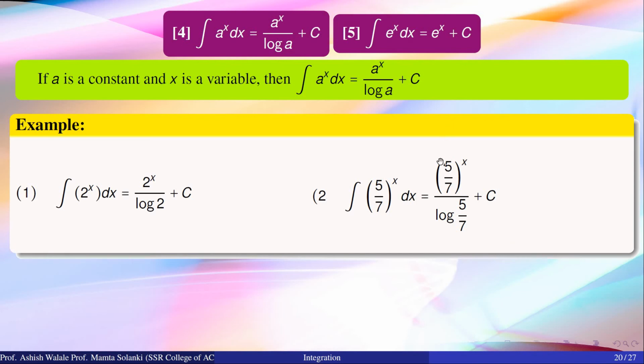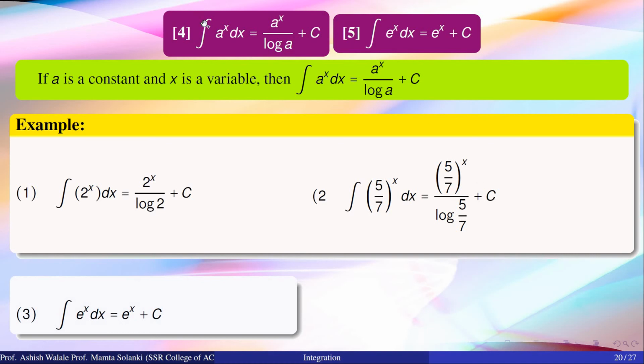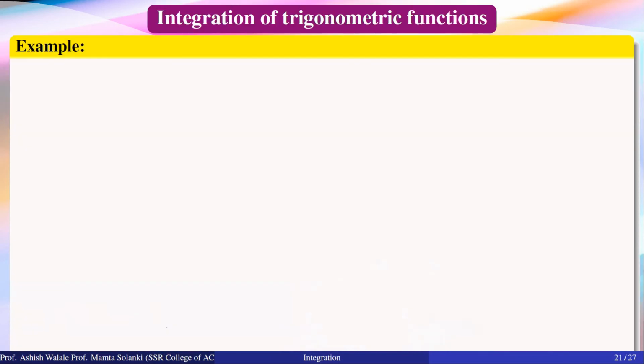So its integration will be a raised to x, that means 5 by 7 raised to x divided by log of 5 by 7 plus constant of integration. And whenever this constant is having value e, that is natural number e, then the integration of e raised to x dx is itself plus constant of integration.